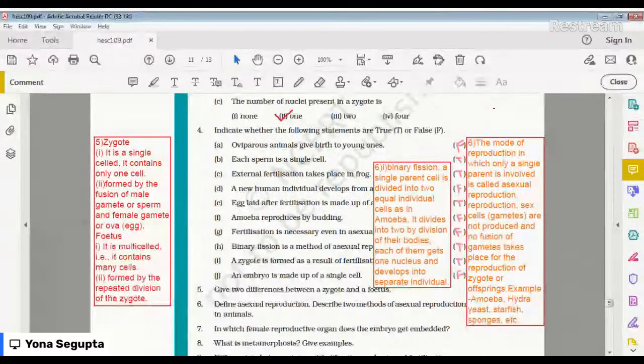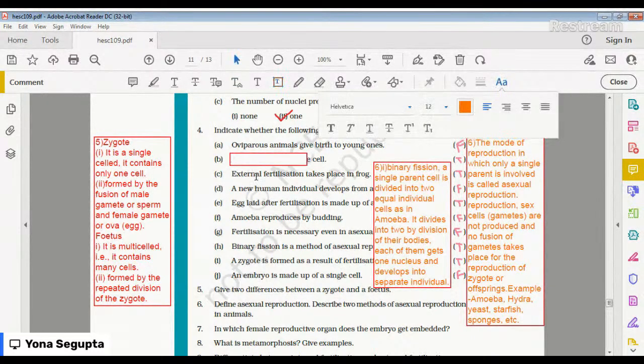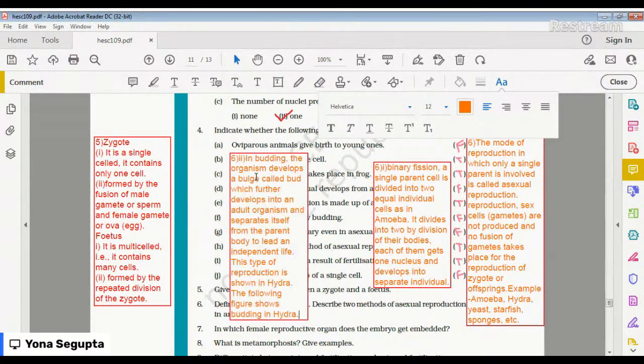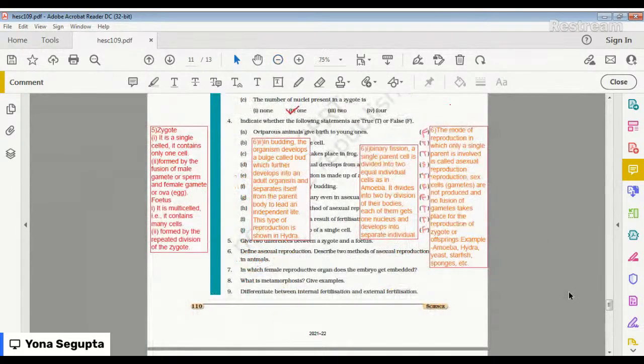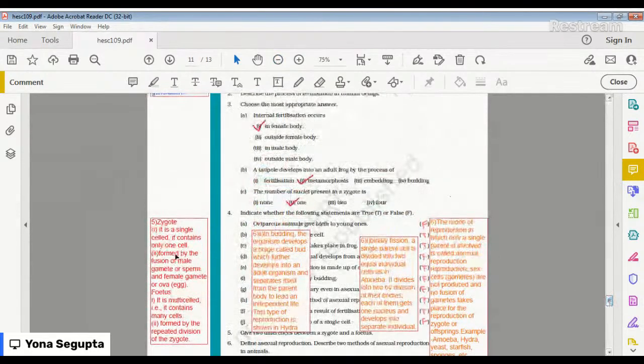And this type of reproduction is shown in hydra. Okay, so this is number 6, part 2. Okay, so this is what I was telling you. But I need to clear this page because I have no space.